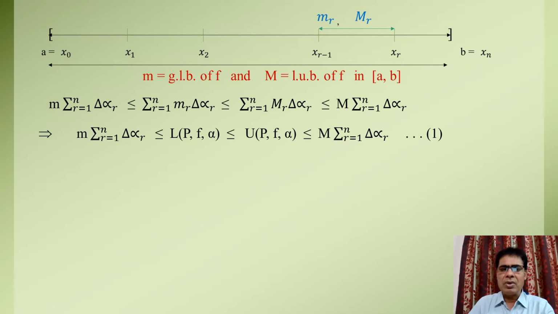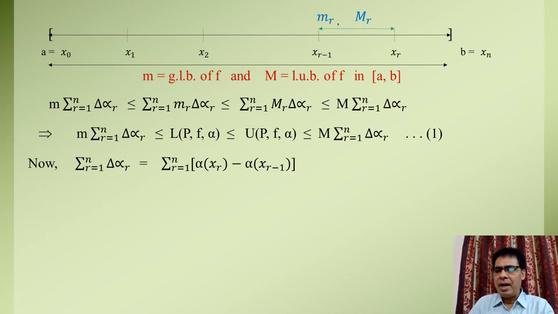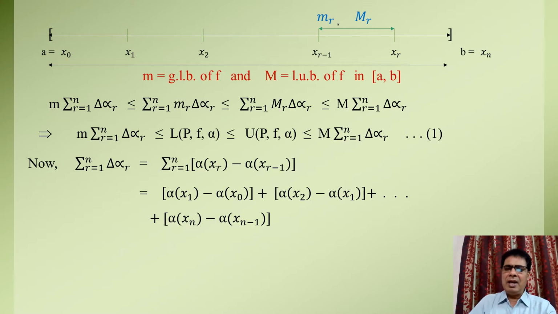अब हम समेशन r इक्वल टू 1 टू n डेल अल्फा r को सॉल्व करेंगे। We have summation r equal to 1 to n del alpha r equal to summation r equal to 1 to n alpha of xr minus alpha of xr minus 1. r इक्वल टू 1 टू n रखकर इन सभी टर्म्स को जोड़ने पर हमें मिलेगा alpha of x1 minus alpha of x0 plus alpha of x2 minus alpha of x1 up to alpha of xn minus alpha of xn minus 1. On simplifying, we get alpha of xn minus alpha of x0.